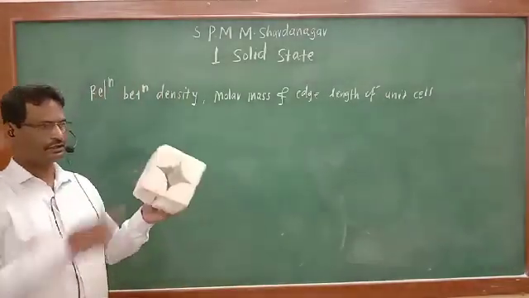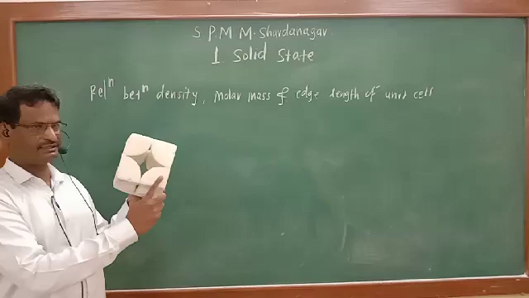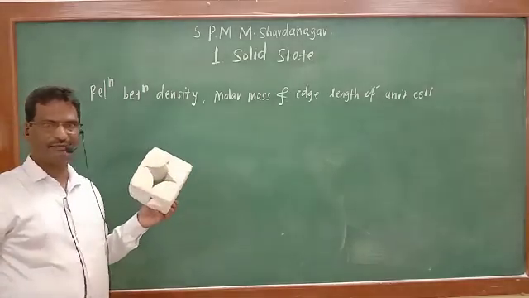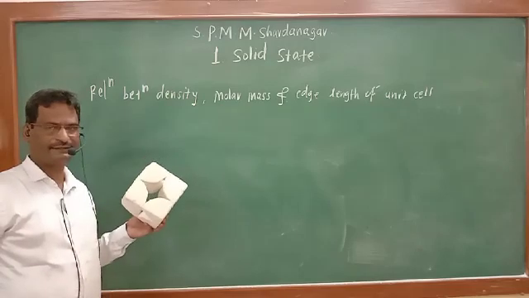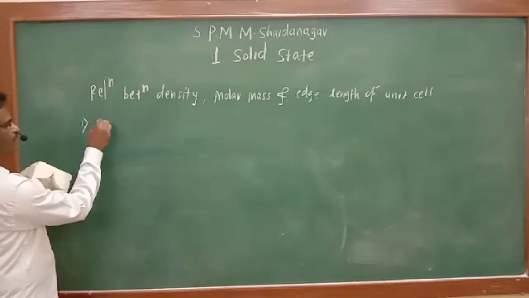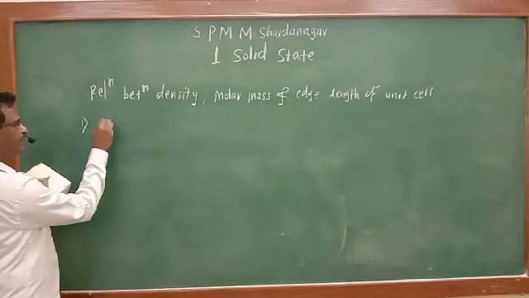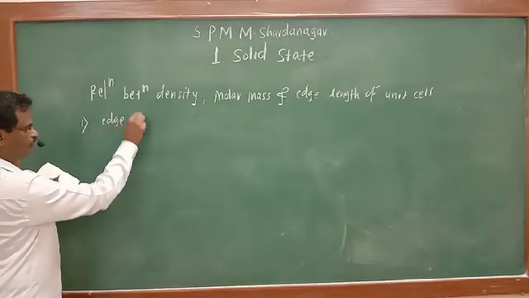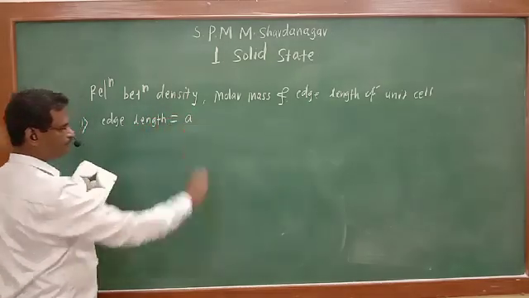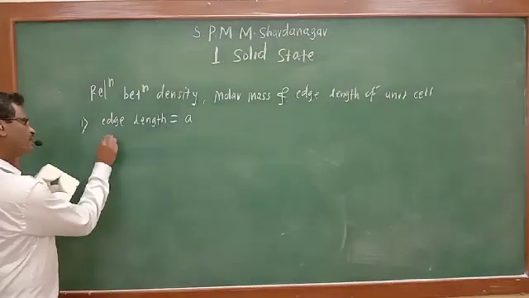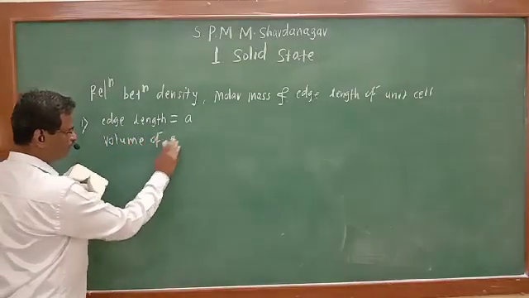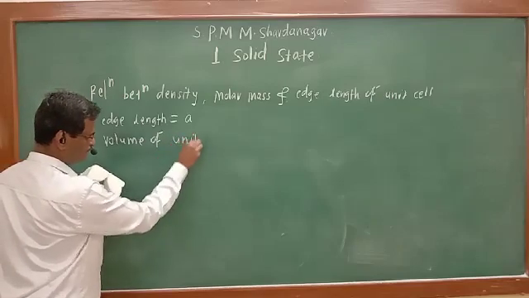Suppose this length is A, this is A, this is also A. All three sides are of the same length, the same edge length. So what is the volume of a cube? Let us consider the edge length is equal to A. So what is the volume of that unit cell?